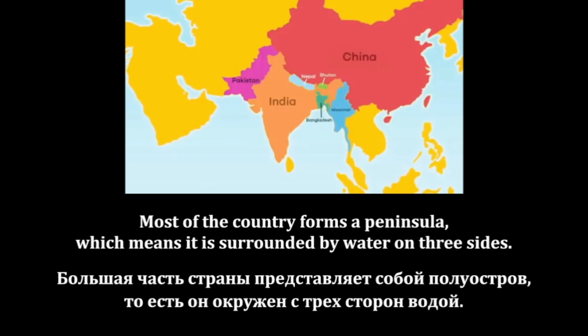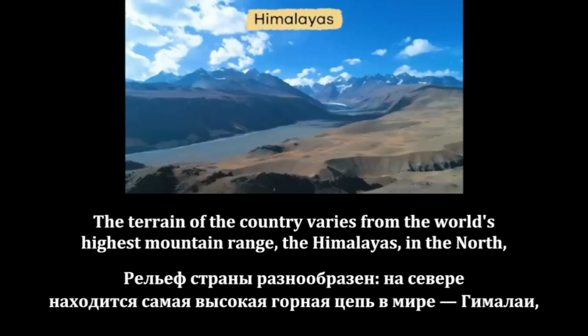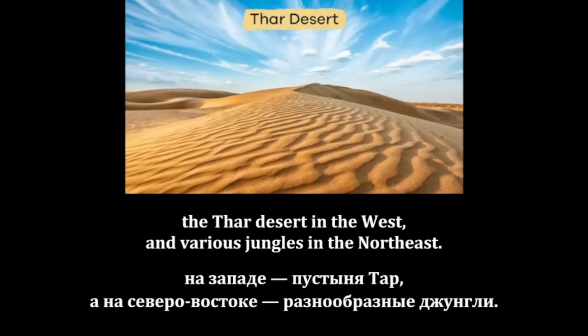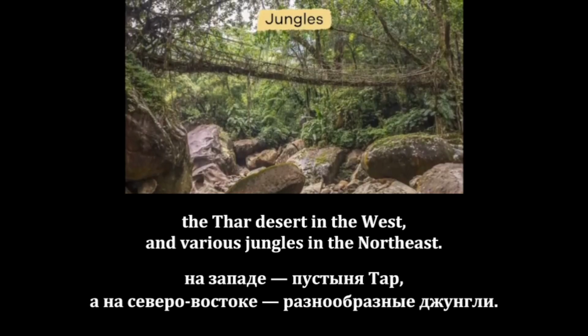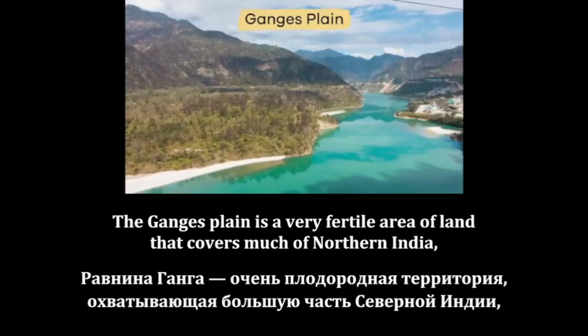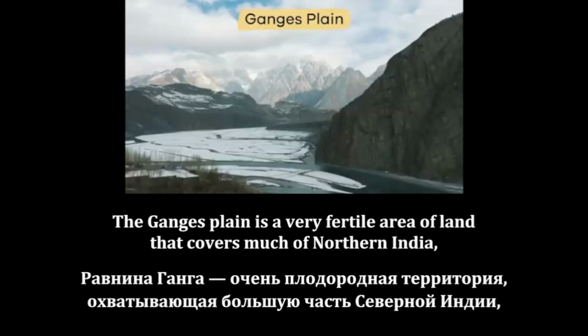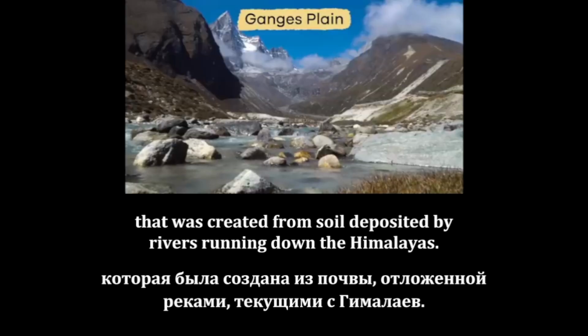Most of the country forms a peninsula, which means it is surrounded by water on 3 sides. The terrain of the country varies from the world's highest mountain range, the Himalayas in the north, the Thar Desert in the west, and various jungles in the northeast. The Ganges Plain is a very fertile area of land that covers much of northern India that was created from soil deposited by rivers running down the Himalayas.